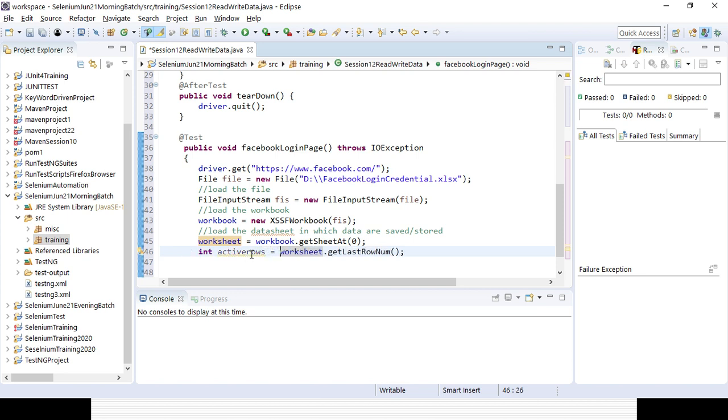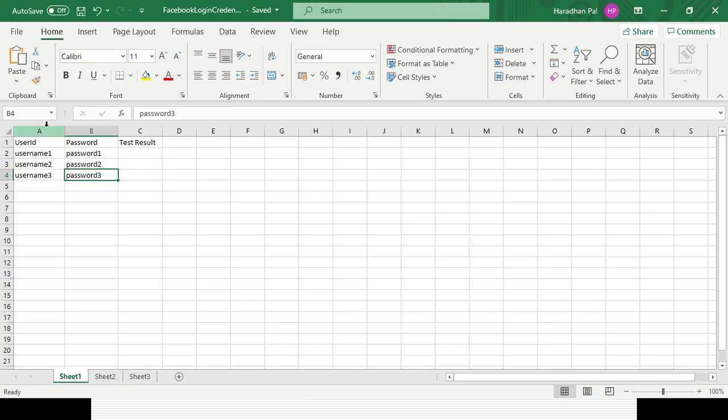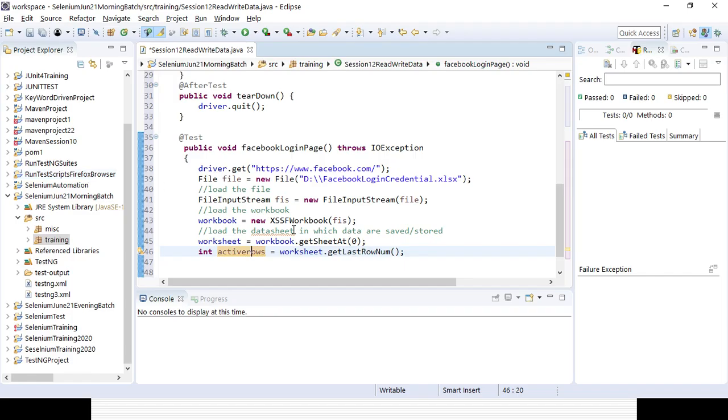Now I will be iterating the rows. I already got to know this is my row count, so this is my 4 row count. So I will be iterating over it.